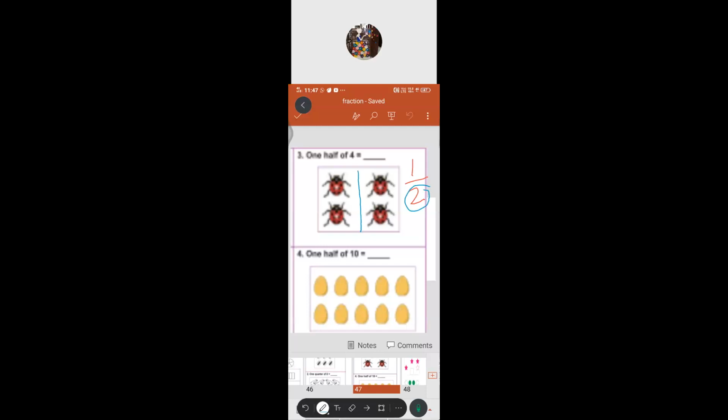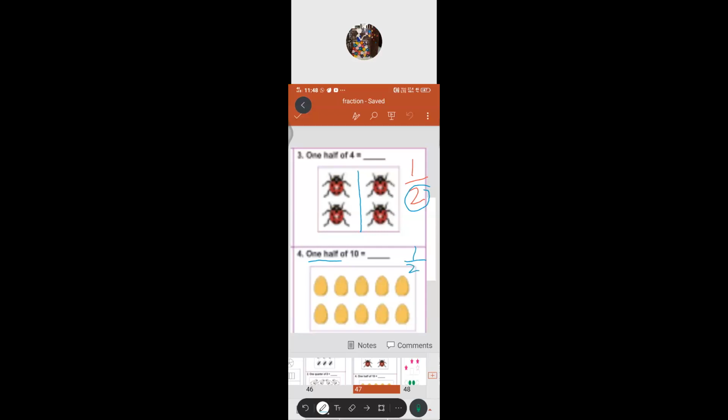Yes, Arul Sai. The fourth one, what did they ask? 1/2 of 10. So 10 eggs are there. They asked us to divide them into 2 equal groups, isn't it? How should we divide? 1 by 2. Very good.